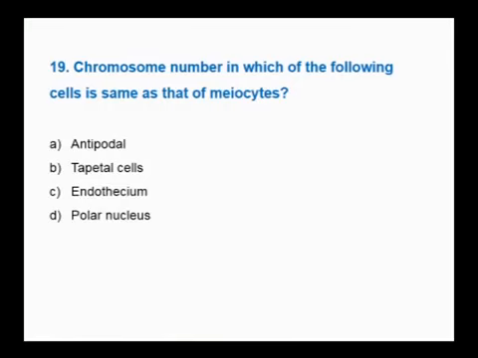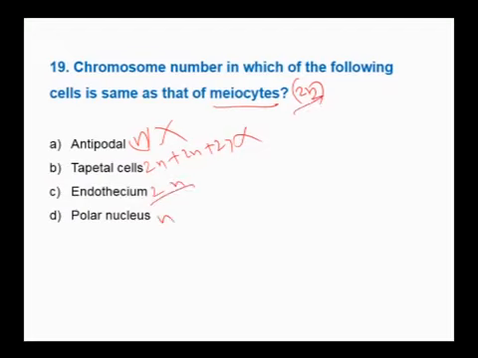Chromosome number in which of the following cells is the same as that of the meiocyte? See, meiocyte is always diploid. Antipodals are haploid, so wrong. Tapetal cells are 2n, 2n, 2n, so therefore this is wrong. Endothecium is 2n, polar nucleus is haploid, therefore 2n, 2n, the answer is endothecium.